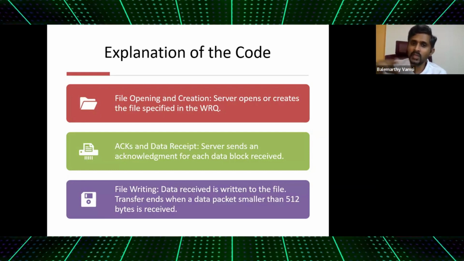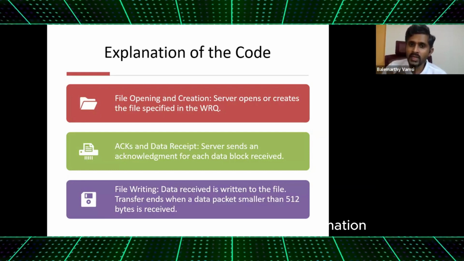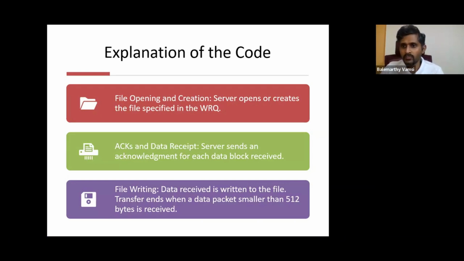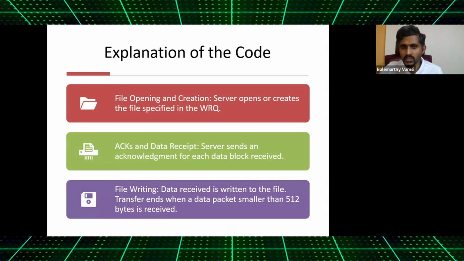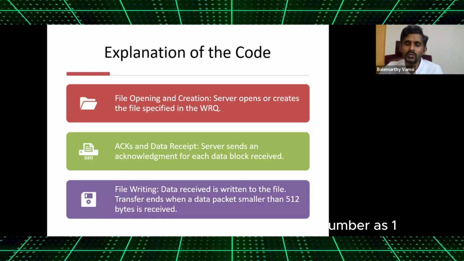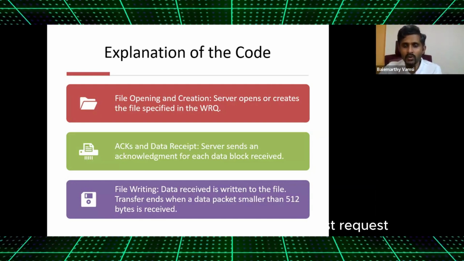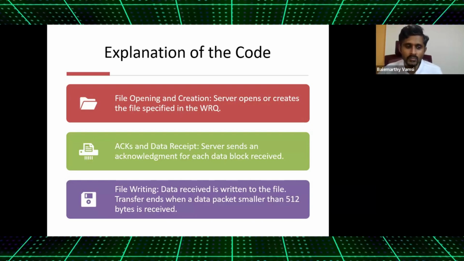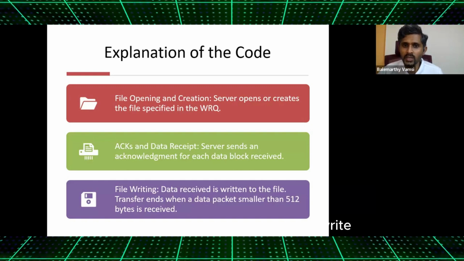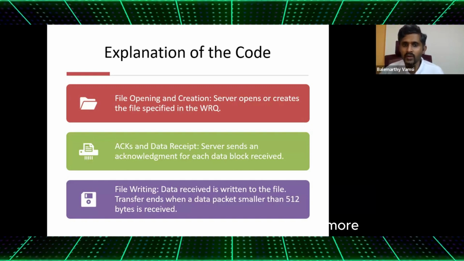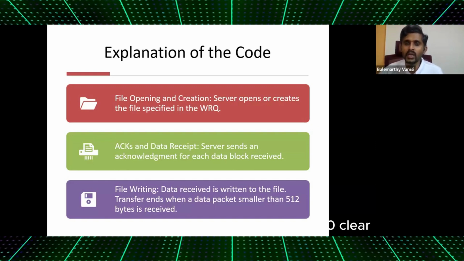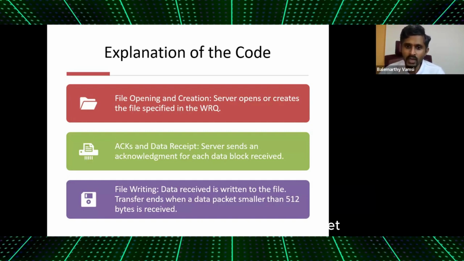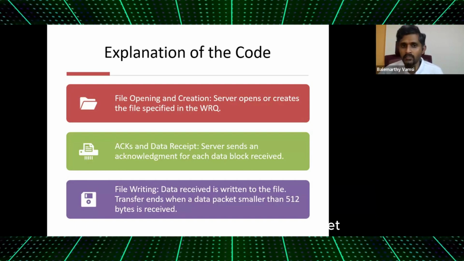So that the subsequent things, when the client is sending the information, which would be the first block, second block, third block. First block received by the server, acknowledgement goes with the block number as 1. Second block, 2. Third block, 3. But the first request, which is a request to the server saying that I have something to write, this is the file name and this is the mode, is acknowledged with the block number 0. Clear? So file writing.